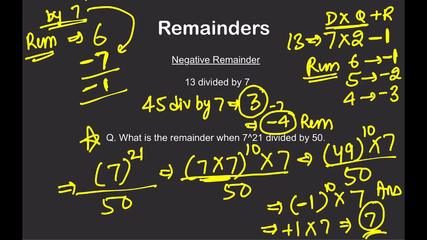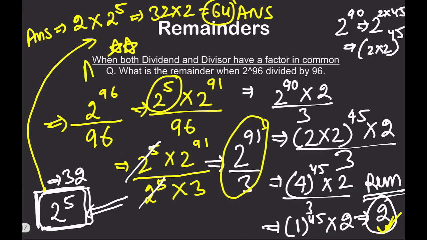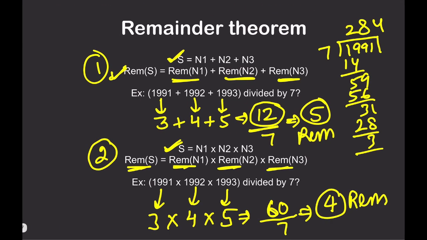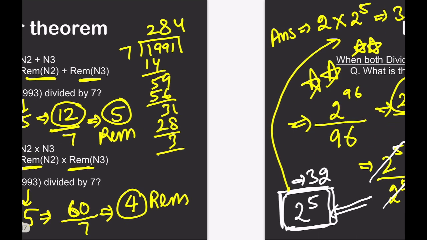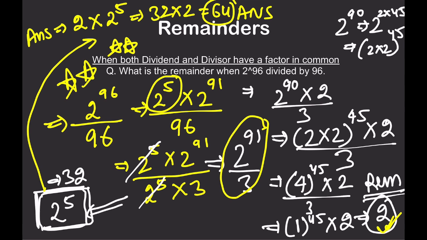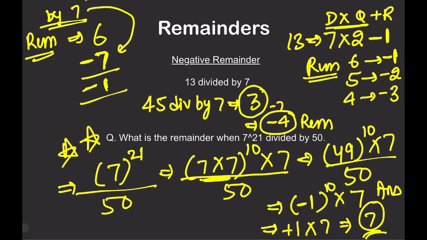I am putting stars here. Put a lot of emphasis on these questions, because this is the basic concept which you are going to use to solve the remainder questions in the exam. This is the golden rule. These 3 or 4 theorems: one is addition, second is multiplication, third is when the remainder, divisor and dividend have a common factor, numerator and denominator have a common factor, and the concept of negative remainder. I cannot push you more, this is the concept you need to know, then only you can apply them in the exam, right?